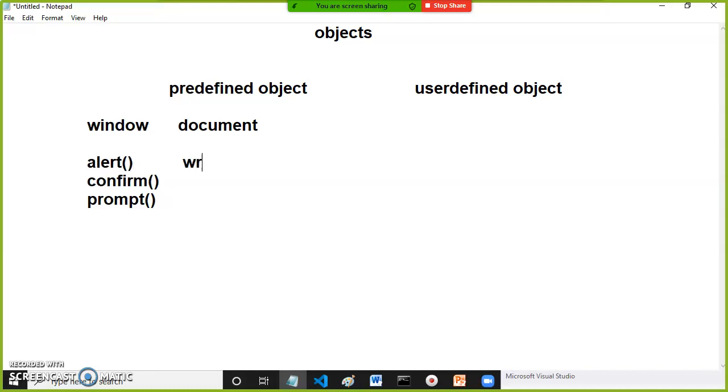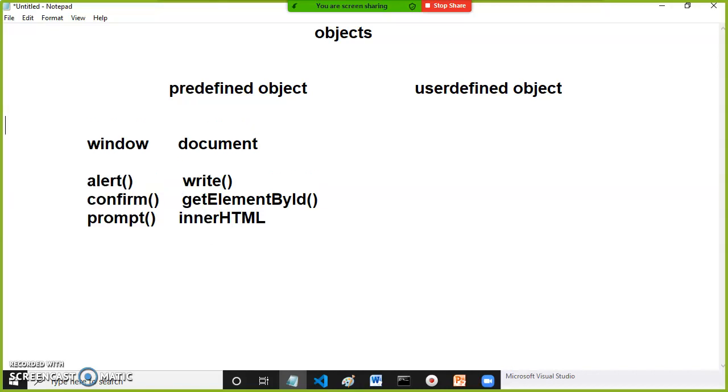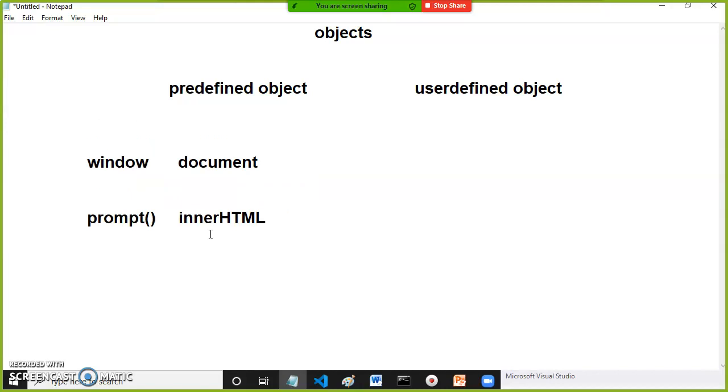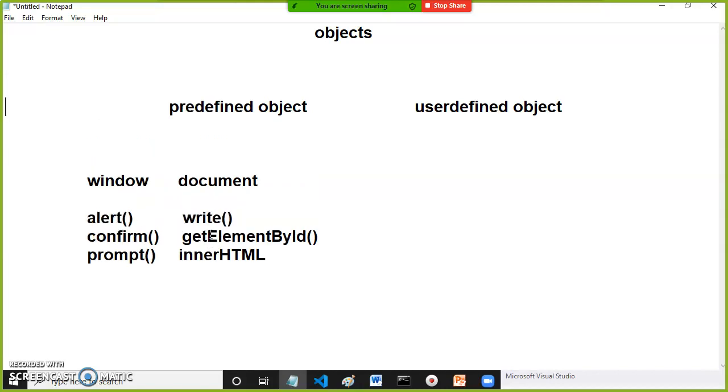Similarly, under document you have the write function, and here you have getElementById. Is it clear? These are all predefined functions. And here you have innerHTML, which is a property actually. So objects are basically divided into two types: predefined objects and user-defined objects. A user-defined object means an object created by the developer depending on the user requirement.